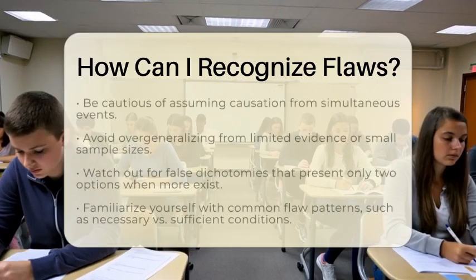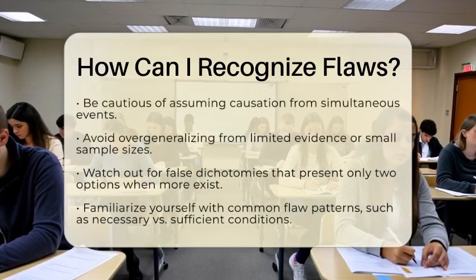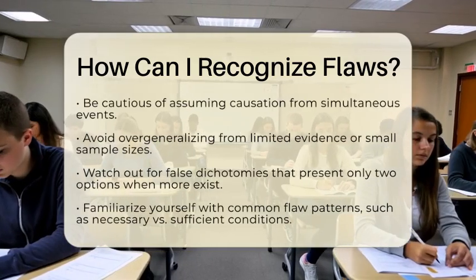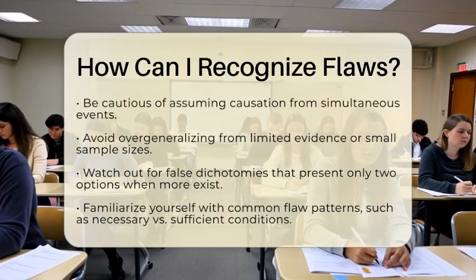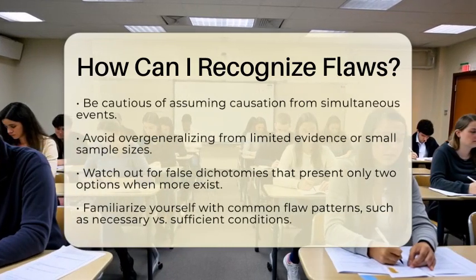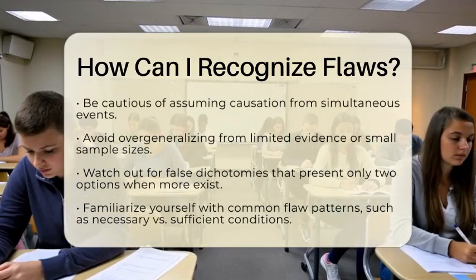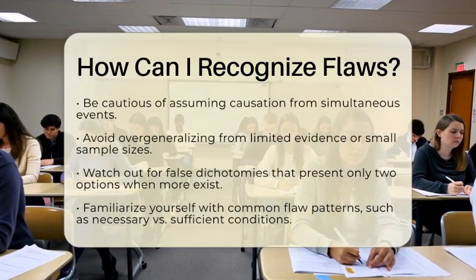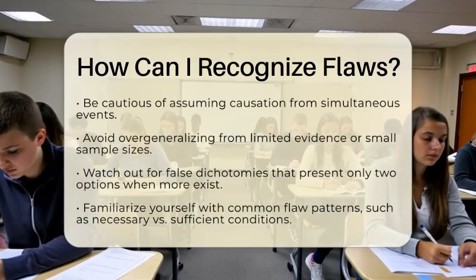Next, analyze the reasoning that connects the premises to the conclusion. Ask yourself if the argument relies on unsupported assumptions or overlooks other explanations. Common errors include assuming causation just because two events happen together. For example, if two events occur simultaneously, it does not mean one caused the other.